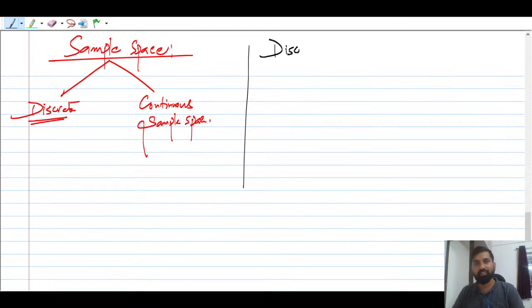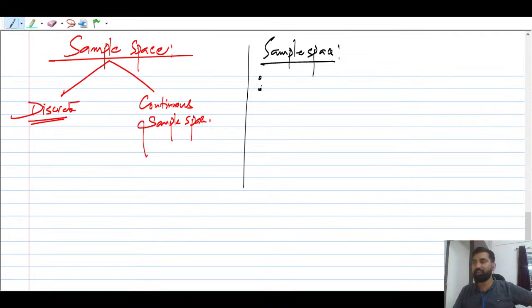So, discrete sample space, or we can say simple sample space, and write down the definition here. I have already given you the definition. Sample space is nothing but the collection of all possible outcomes. You can say it describes all possible outcomes, and one more thing, a new definition, you can say.